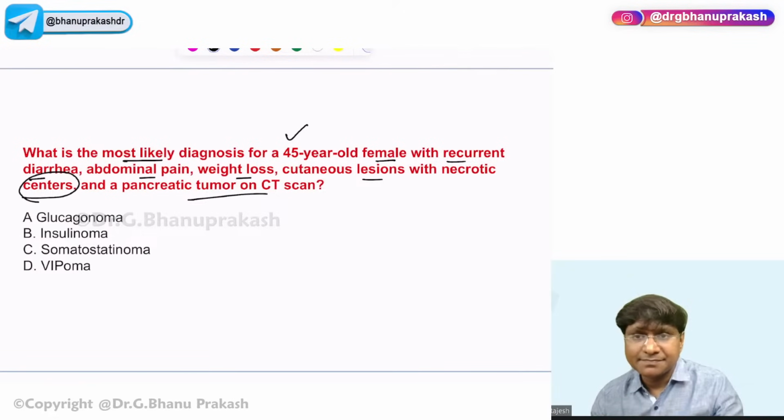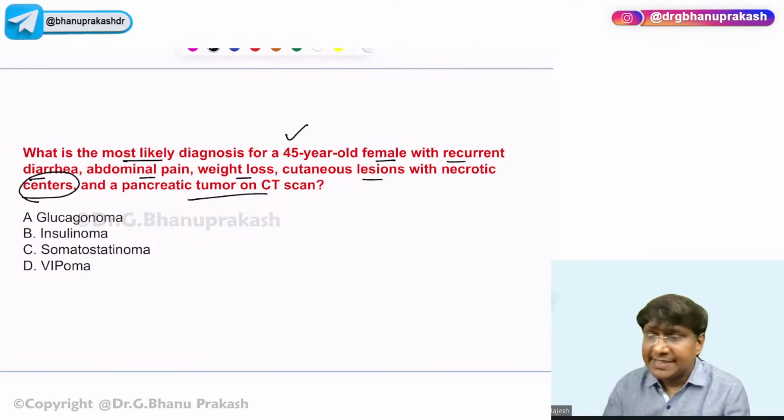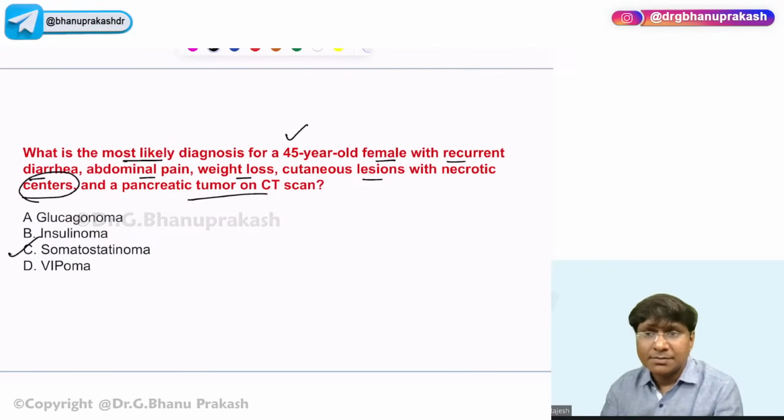Necrotic centers. Patient is having diarrhea, abdominal pain, and weight loss. So here the correct answer is somatostatinoma.